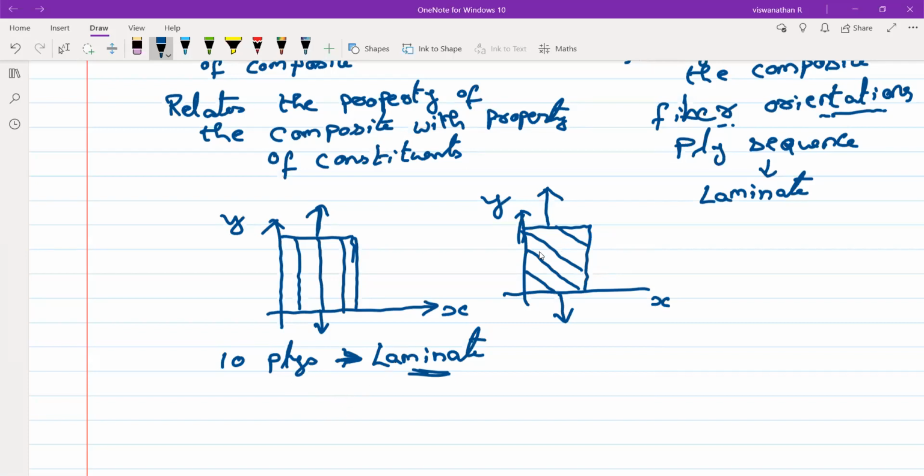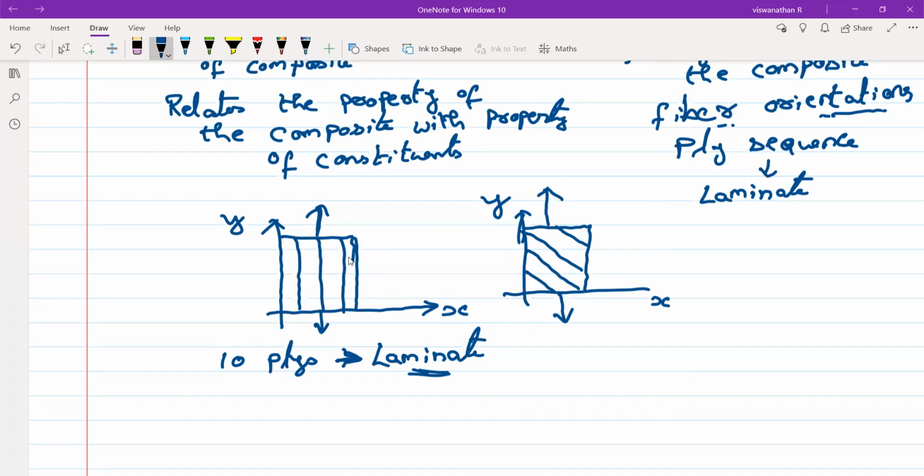Suppose you have a laminate like this at this angle, all the plies in this are having this orientation, say this is the angle, and you load it this way, what will happen? It will not be able to withstand much.